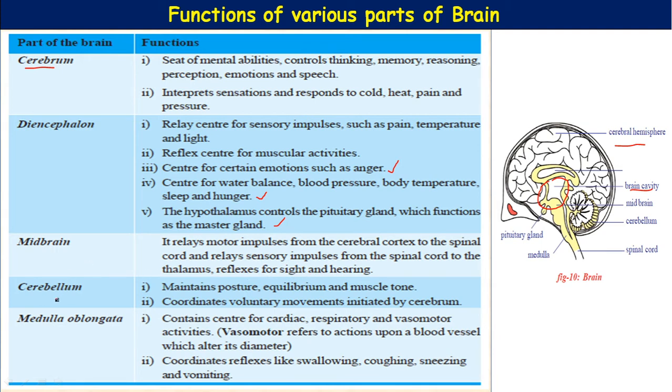Then cerebellum. Cerebellum is another part. It is also called the small brain, and it maintains posture and equilibrium. Cerebellum is very well developed and lies below the cerebrum and above the medulla.